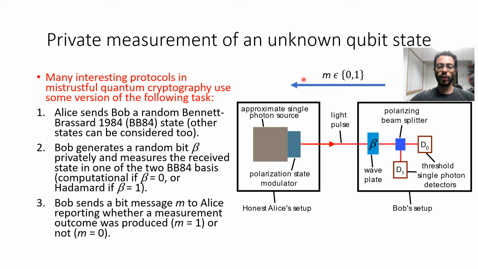Here in this figure we illustrate a particular photonic setup to implement this task. We see that Alice encodes the BB84 state in photonic degrees of freedom using an approximate single photon source and a polarization state modulator. Bob chooses his measurement basis with a wave plate which can be set in one of two positions, and also using a polarizing beam splitter and two threshold single photon detectors.